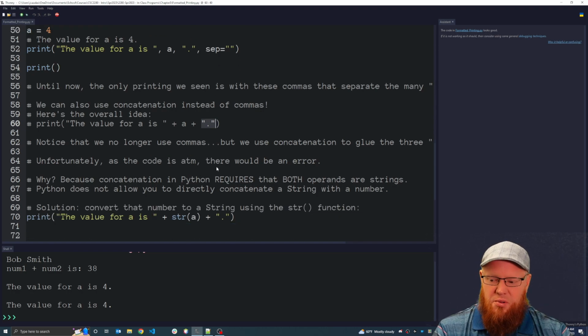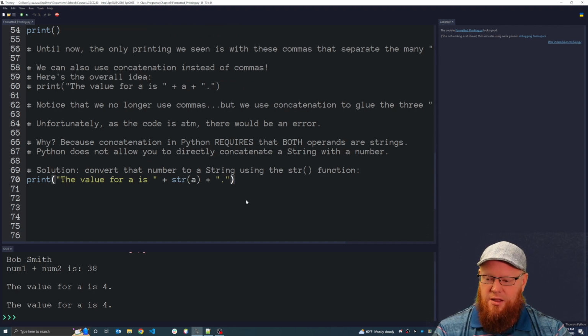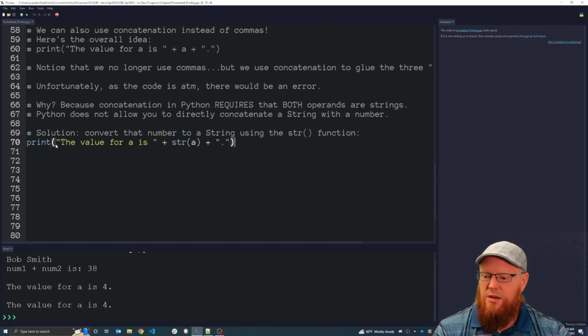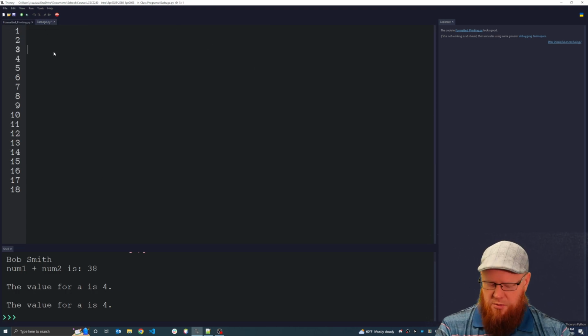The solution is simple. Instead, we convert that number to a string using the str function. And here is that print statement. So we now have three things being concatenated together. We have this first string. We then have this number 4 that we are converting to a string using the str function, which is new for us. Quite simply, let me back all the way out of here. Bear with me. I'm going to pause the video and I'm going to pull up the garbage program. So what I opened here is the garbage program just to show this.